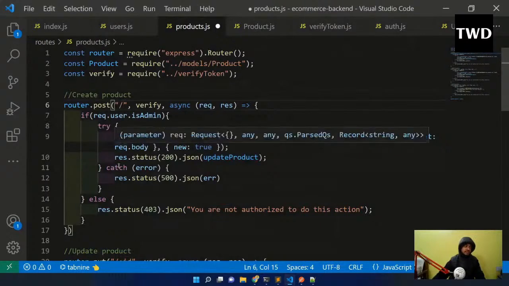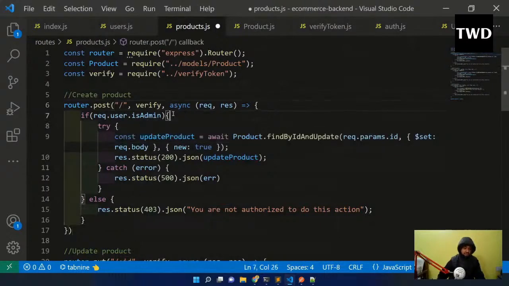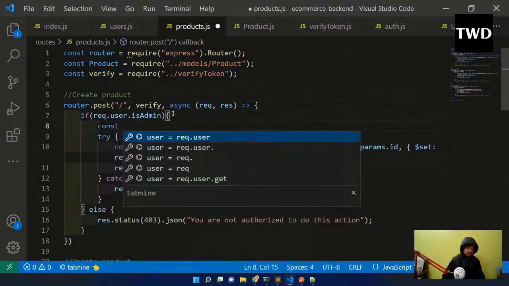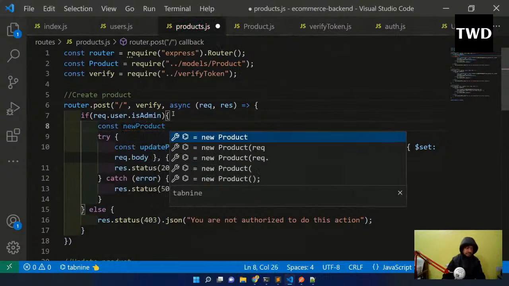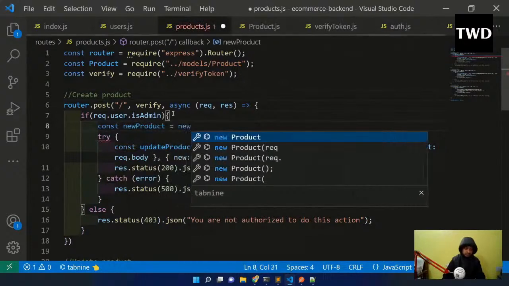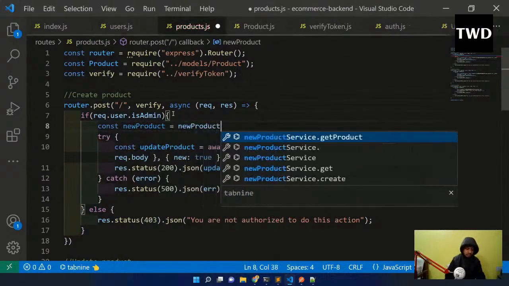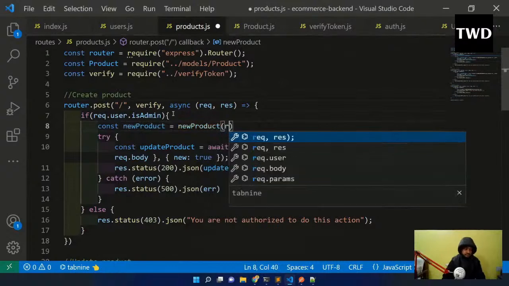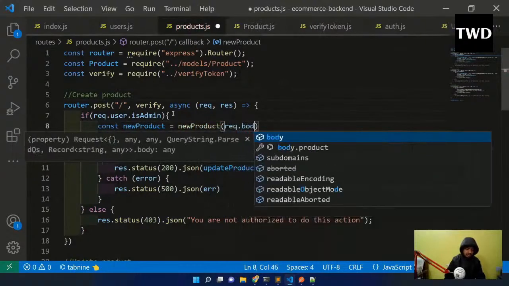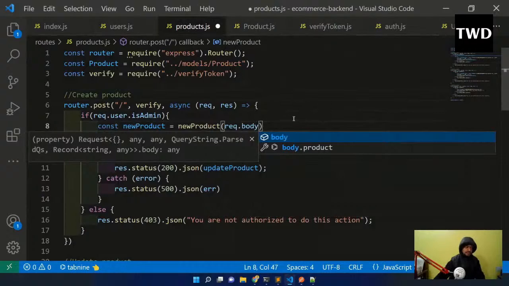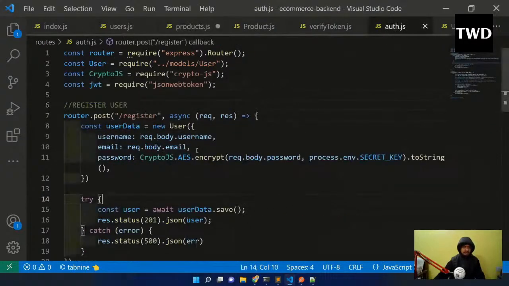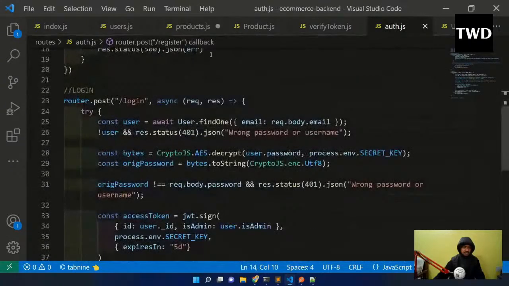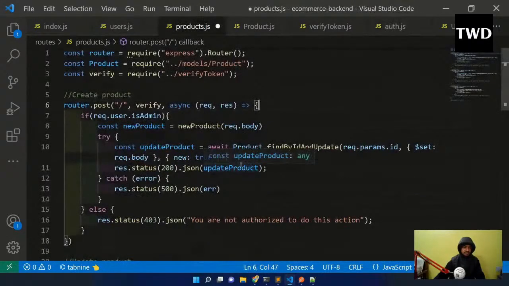And after this we'll have const newProduct equal to new Product of req.body. And then after this, I think we have created something like this. Okay, what to do, I will do it again.